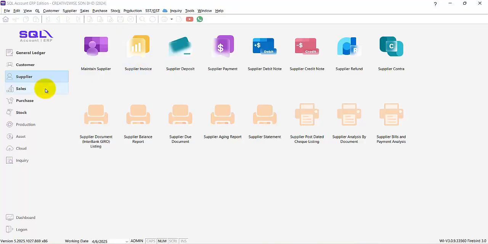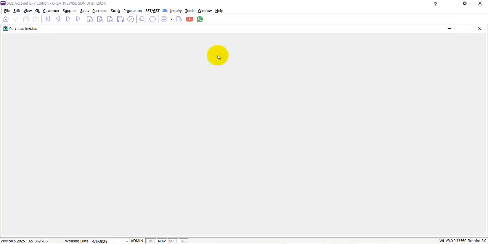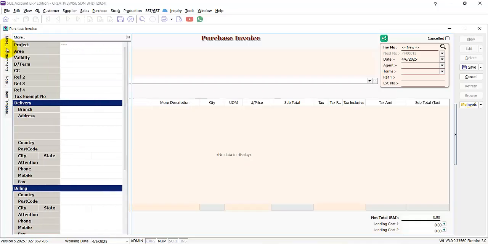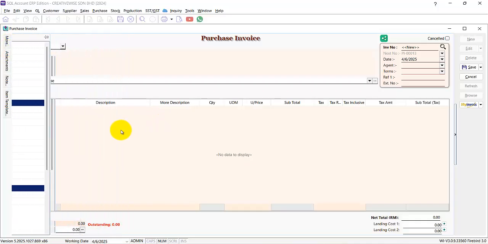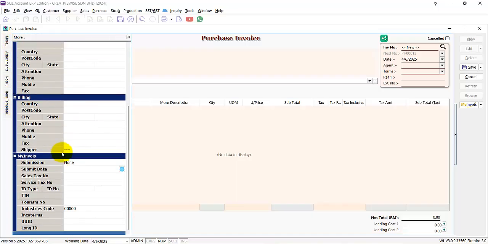So you just go to purchase, then purchase invoices, and choose a new one, and then you make some payment. There are more items, and you can choose here that the submission type should be self-bill.